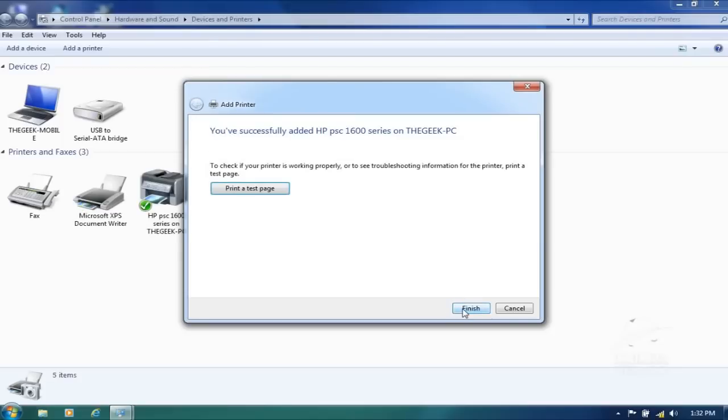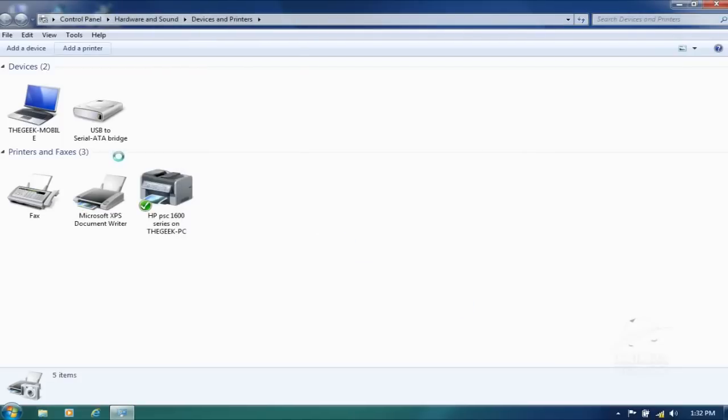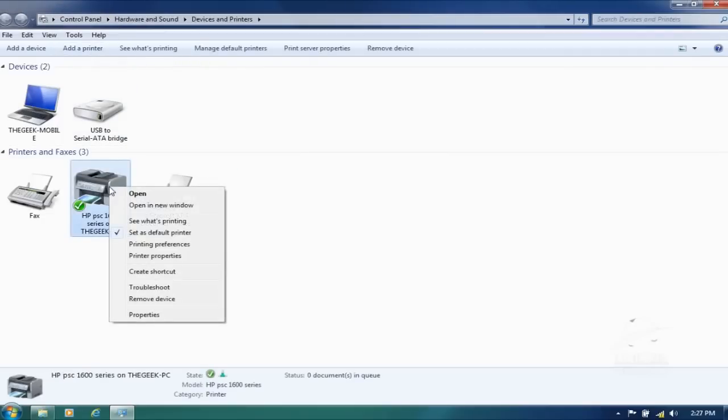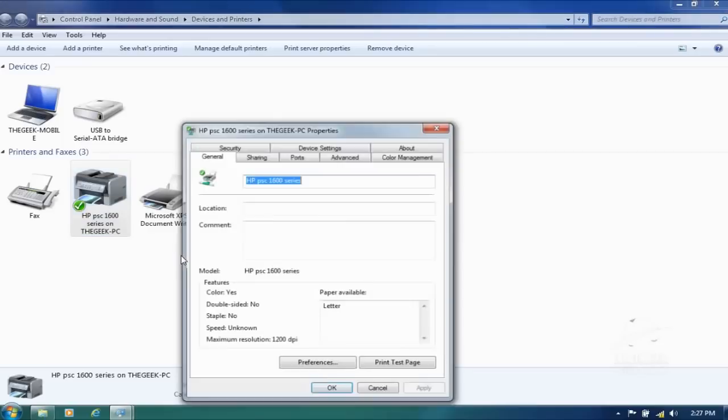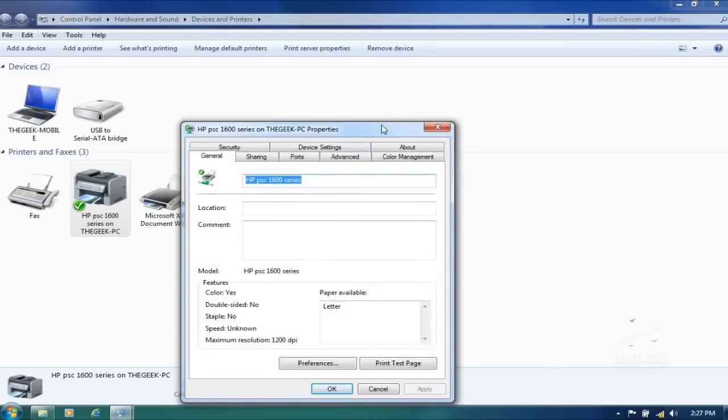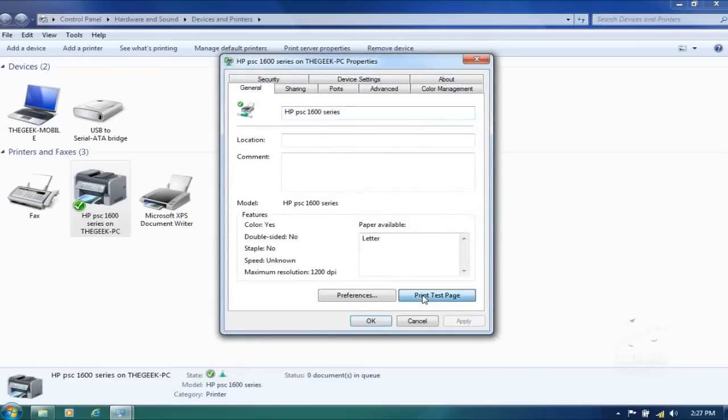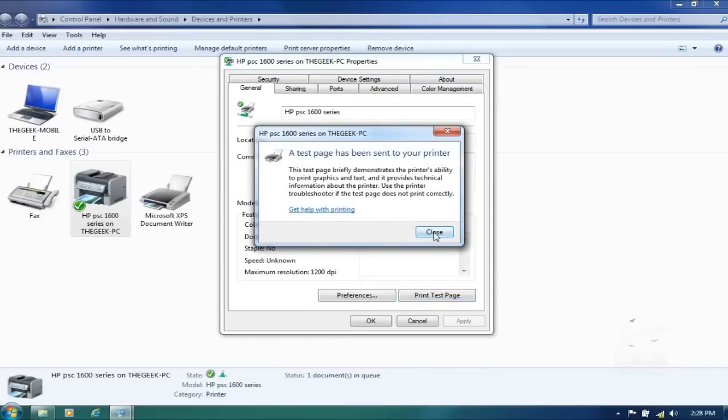Okay. It's good. Waiting. Next. Finish. The printer is installed. Now we can check the printer's properties. If we want, we can print a test page, but the printer is already